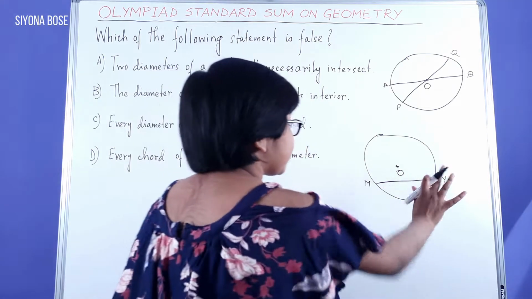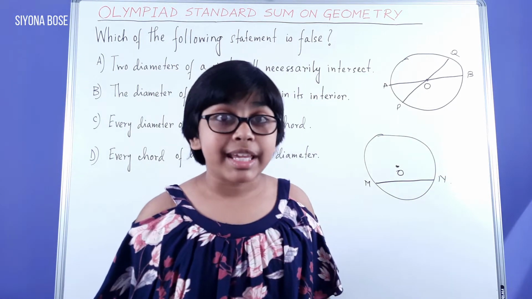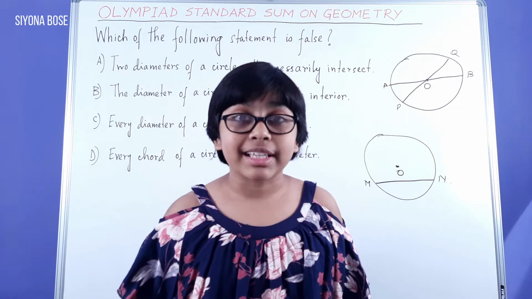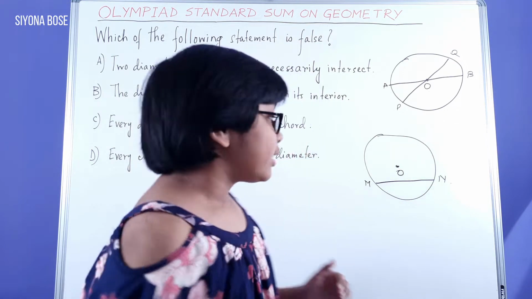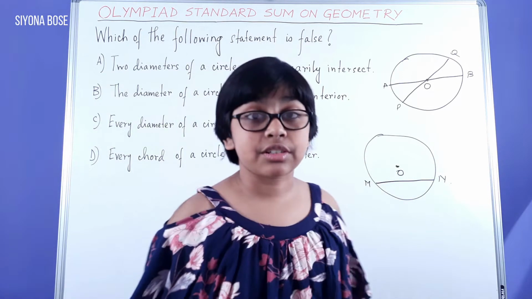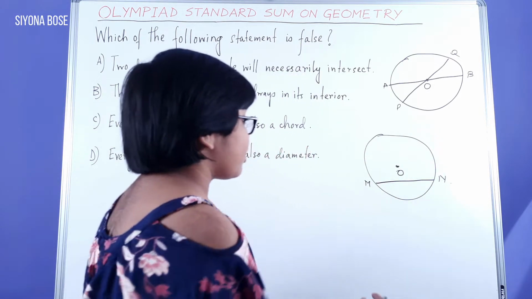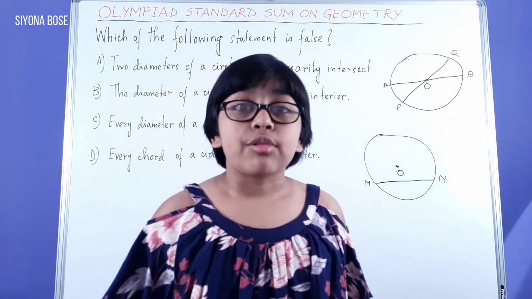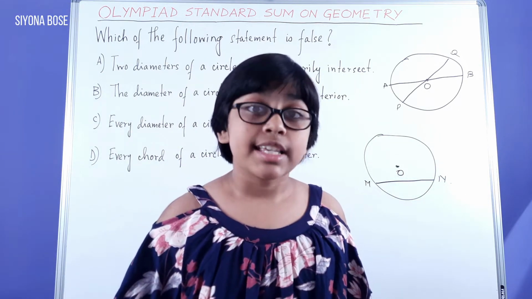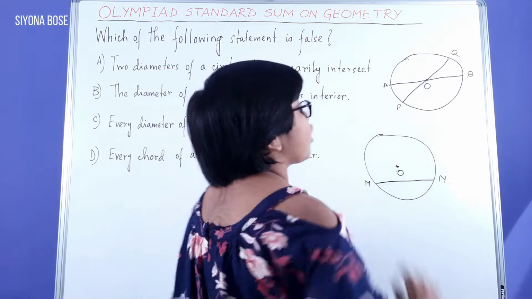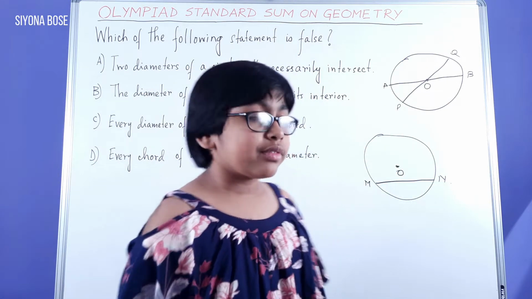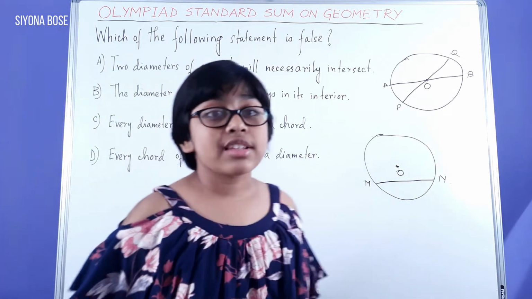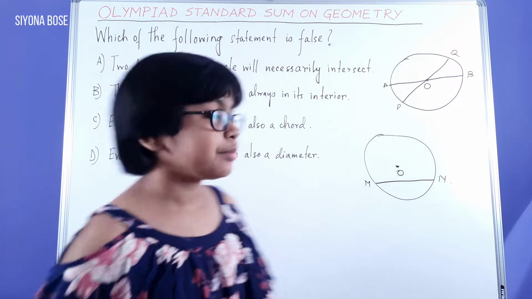That means it's not a diameter, but that does not mean it's not a chord, because the definition of a chord is a line in a circle that joins any two points on the circumference. So even though this is a chord, it's not a diameter. All chords are not diameters, but all diameters are chords. So finally, we got our answer, that is D, because this is the false statement which we wanted.